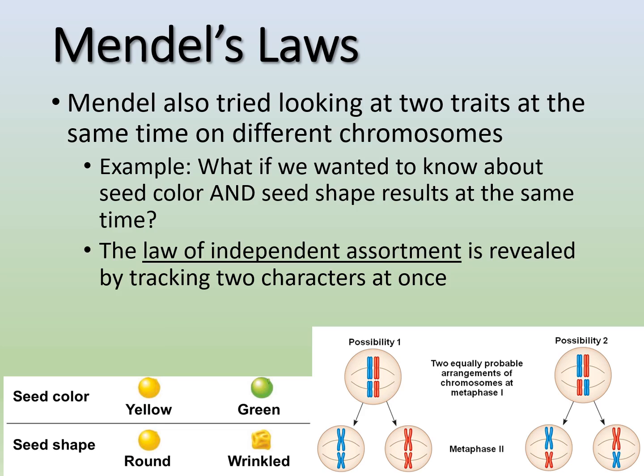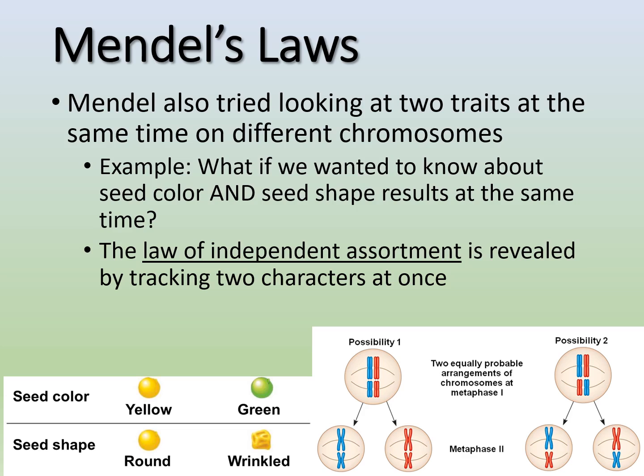And this is really where the law of independent assortment is revealed, because you're tracking two characters at once, and those traits are on two different homologous chromosomes. So if we follow seed color, we can either have yellow or green. And then if we follow seed shape, it's either going to be round or wrinkled.